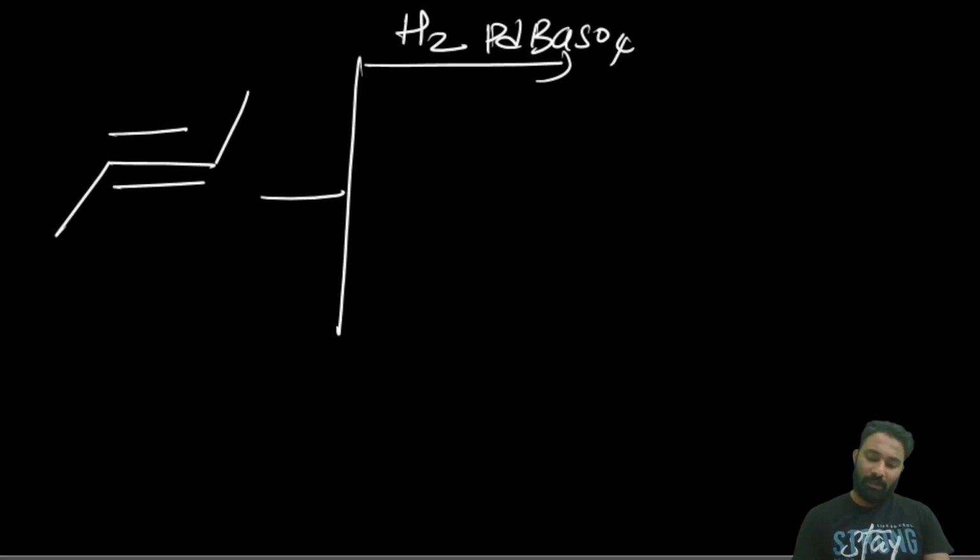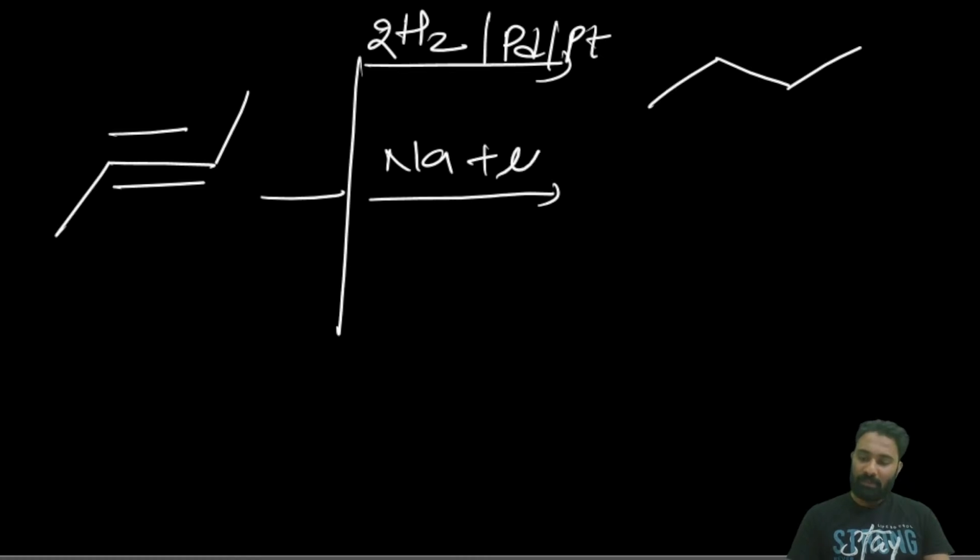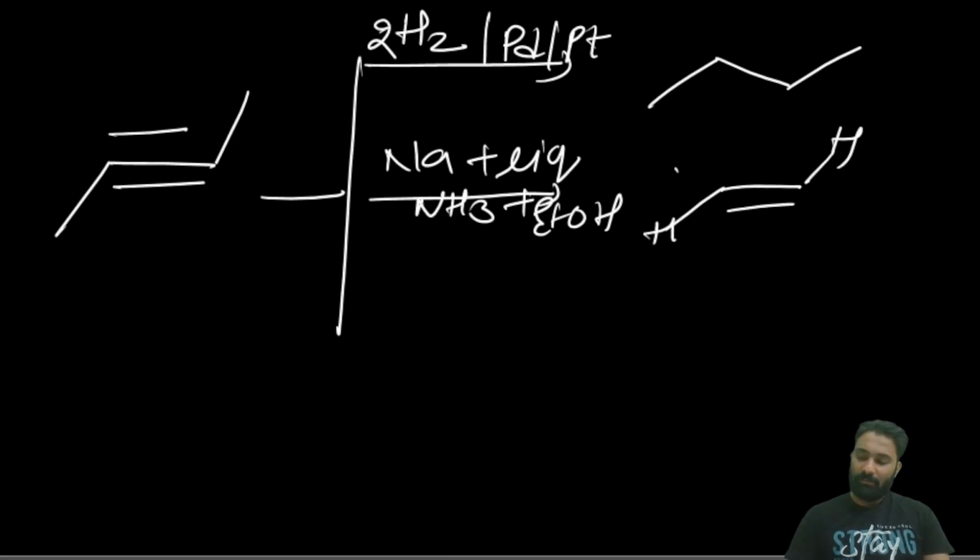If nothing is given, or H2 in the presence of palladium or platinum is given, done. Directly the alkyne will be converted into alkane. Done. If suppose sodium in the presence of liquid ammonia plus ethyl alcohol is given, you will get the trans alkene in this manner.